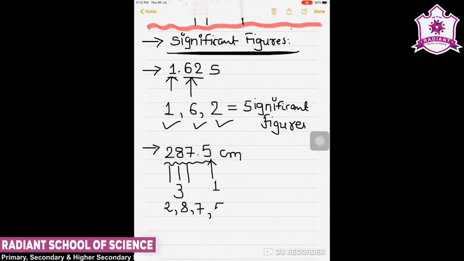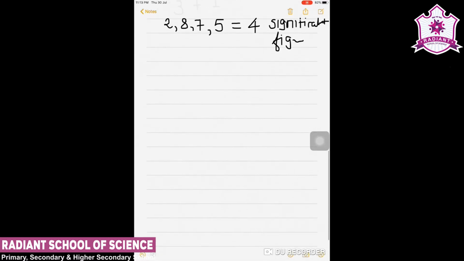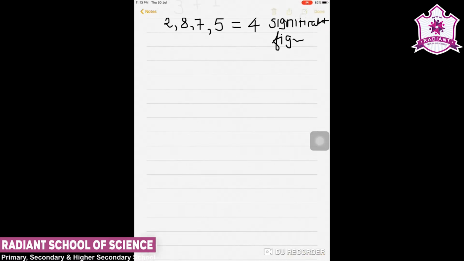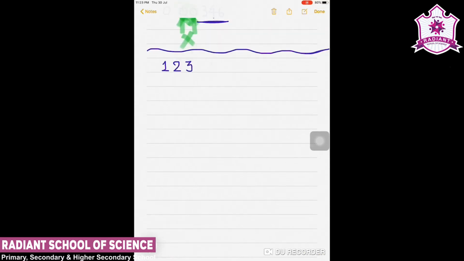Now again this value has 287, that means 3, these are real numbers. So 287 are reliable number, and this 5 is uncertain number. So we have total 3 plus 1, 4 significant figures.